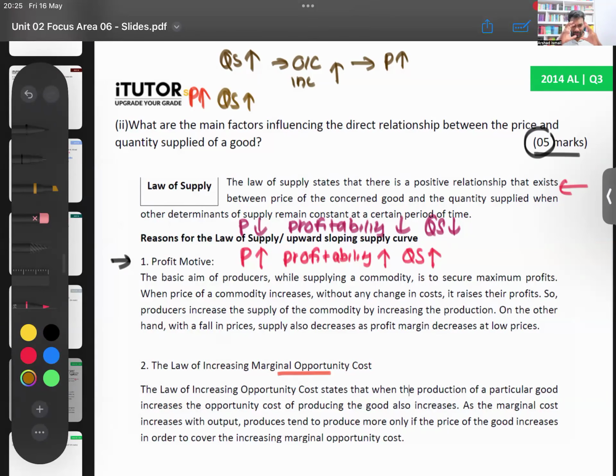Right. So what is the logic there, Lamai? The logic is I will only increase my supply if what happens? I will only increase my supply if the price increases. That is answer number 2, the law of increasing marginal opportunity cost. So learn how to write an answer for that, Lamai. It is a very commonly repeated question that comes again and again.